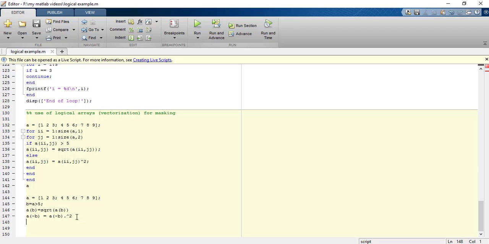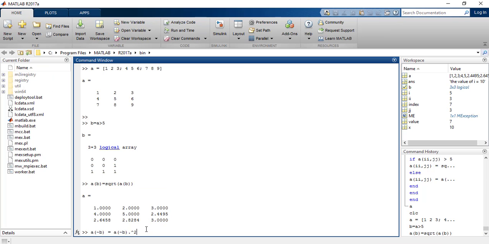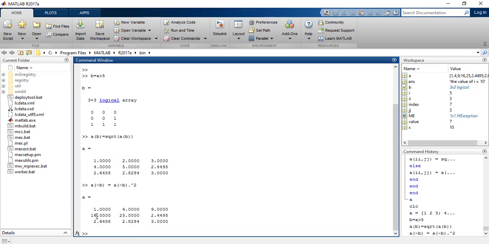And to square the rest of the values we can write this statement, right? So not of B means wherever the value of B is 0, at that position in A, square the number and replace it.